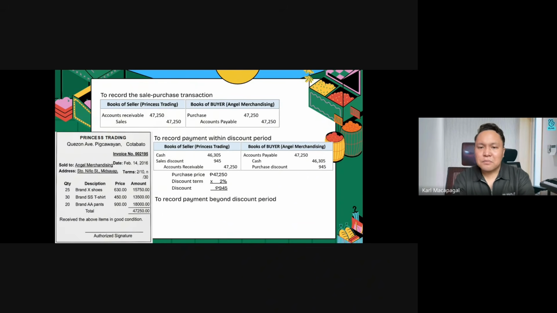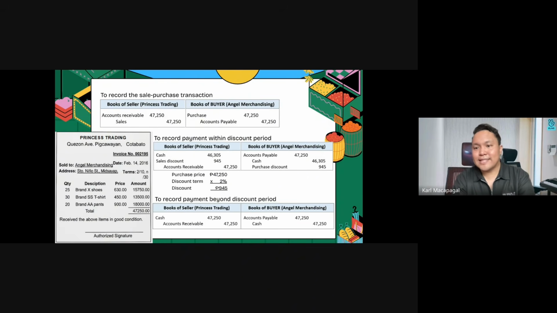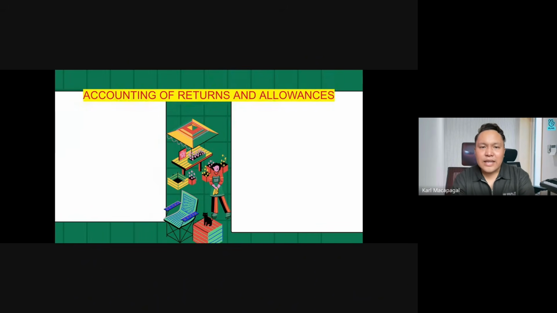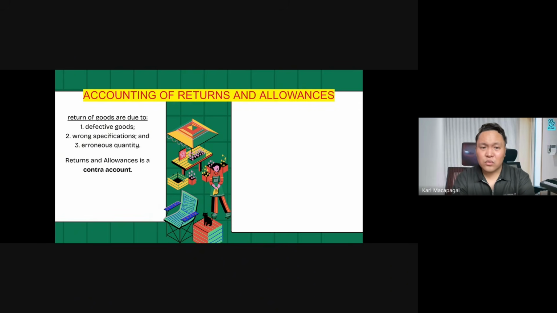And to record the payment beyond the discount period, whatever is your sale or purchase transaction will always be the same as your payment beyond the discount period. Okay. Next, accounting for returns and allowances. Returns and allowances, from two points of view, it could be sales returns and allowances, or purchase returns and allowances. The return of goods is due to defective goods, wrong specifications, and erroneous quantity.